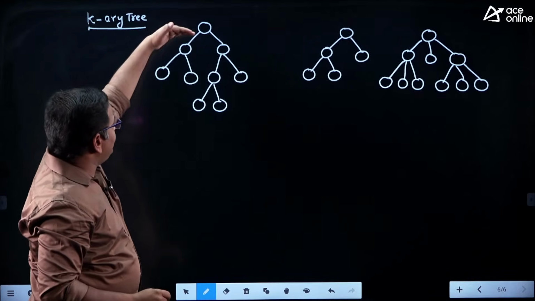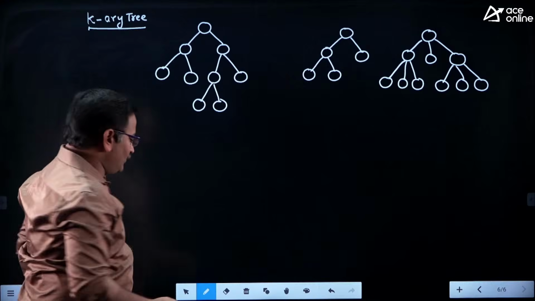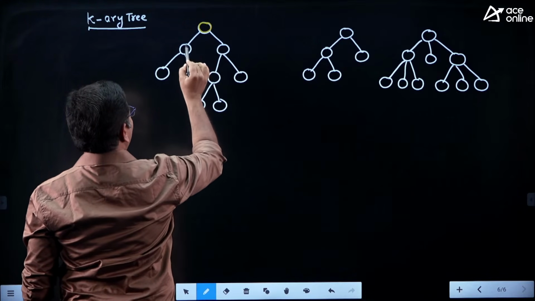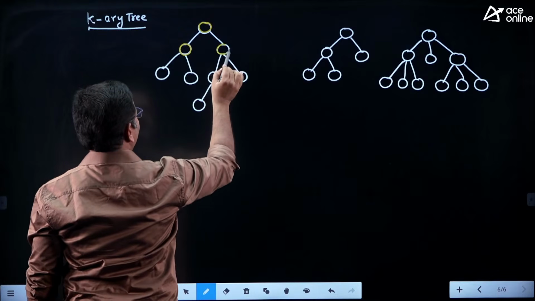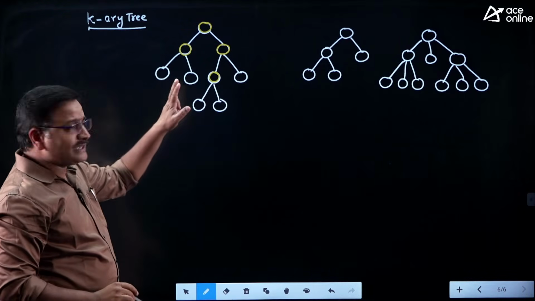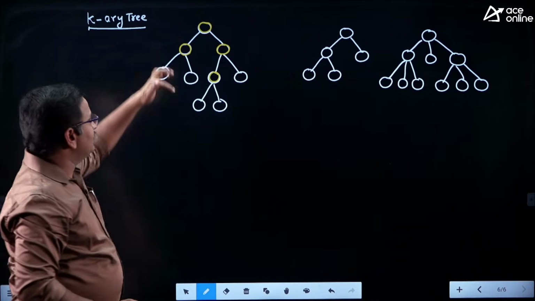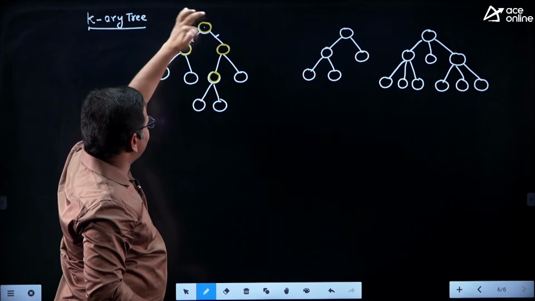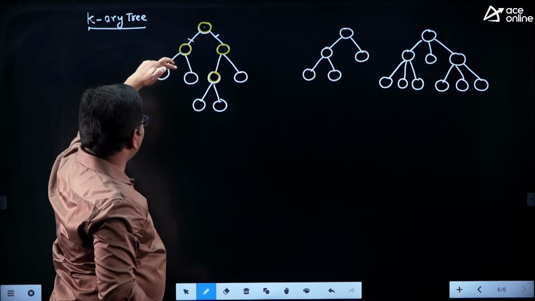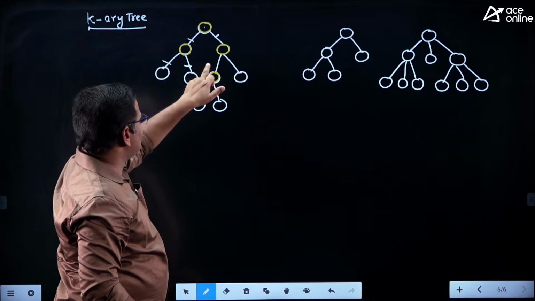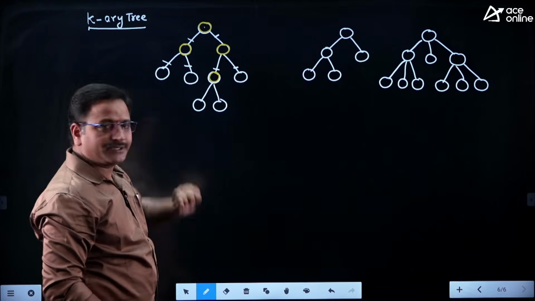For example, in this binary tree, which nodes are internal nodes? I will show in a different color. So it is one internal node, second internal node, third internal node, it is a fourth internal node. Clearly every internal node is having exactly 2 children. So for the root node, we are having 2 children, the first child and the second child. And for this node there are 2 children, friends. And for this node there are 2 children.